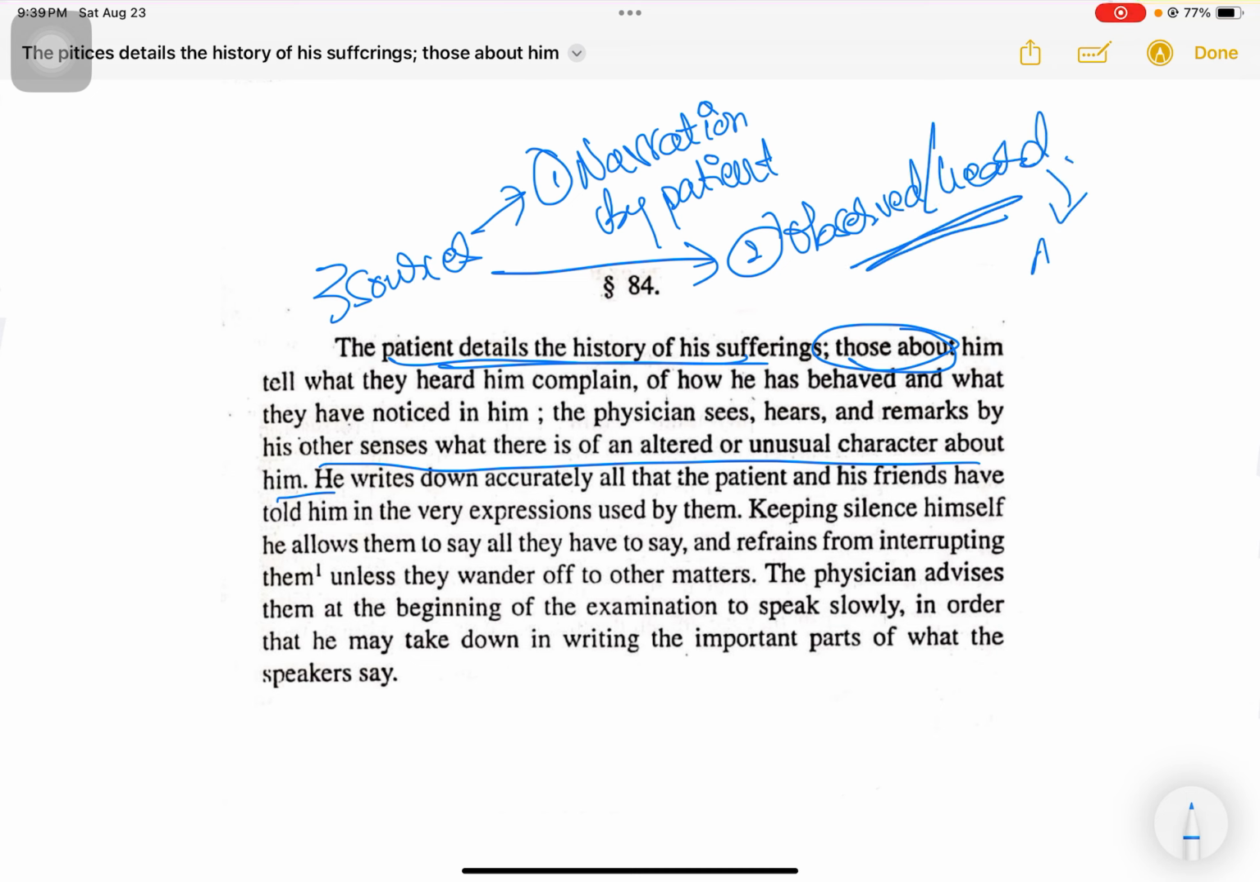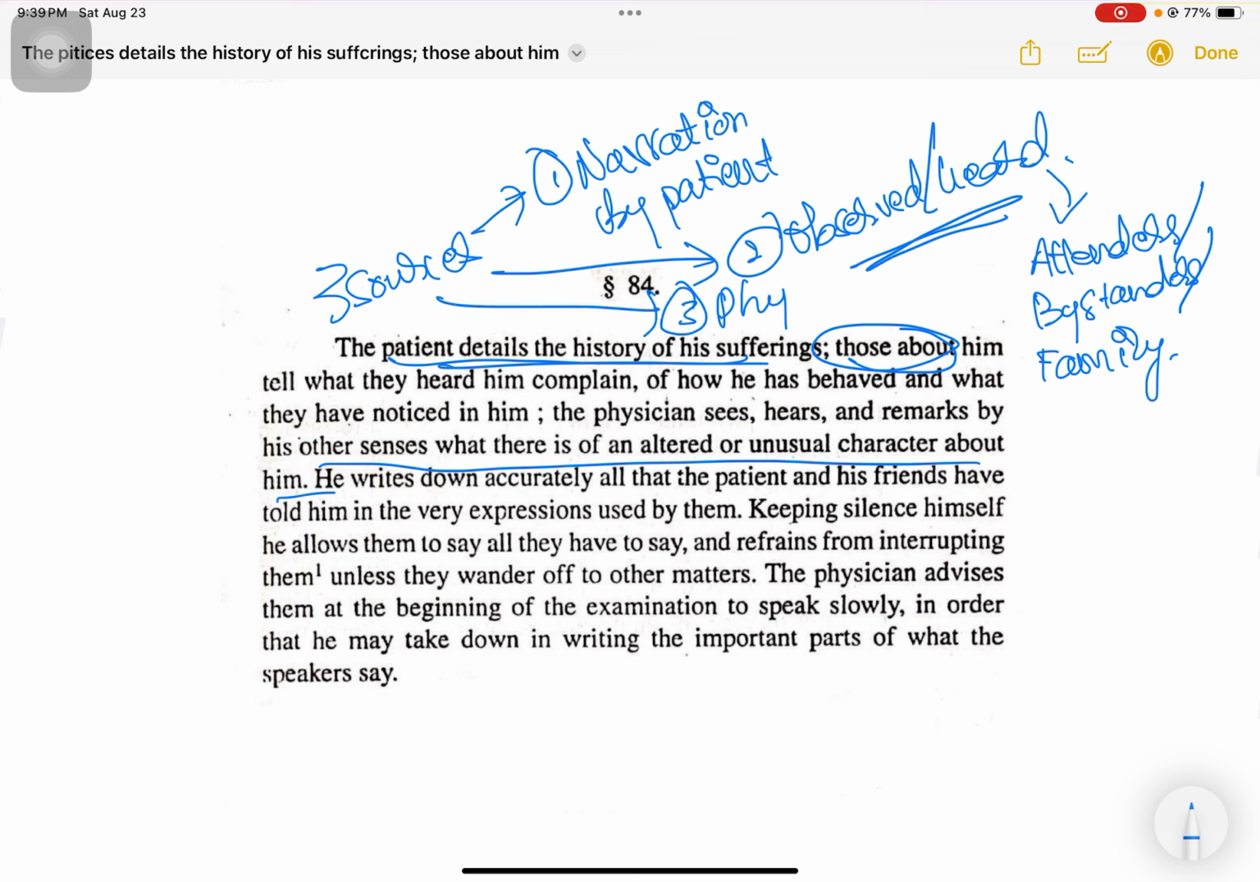So these are the attenders or the bystanders, basically. Attenders, bystanders, caretakers, family, anybody. They are going to tell you what the patient has been complaining about. And lastly, the physician himself is going to make certain observations and note down certain unusual characteristics. Any change in the normal pattern of behavior or normal pattern of physiology is going to be noted down by the physician himself.